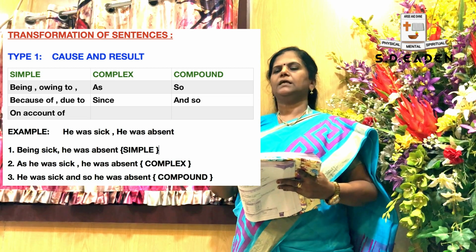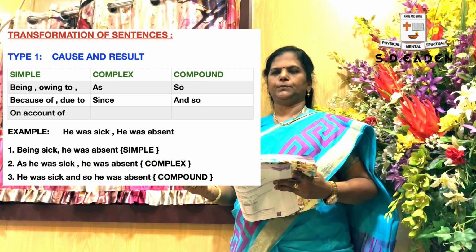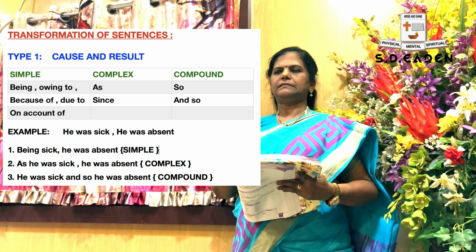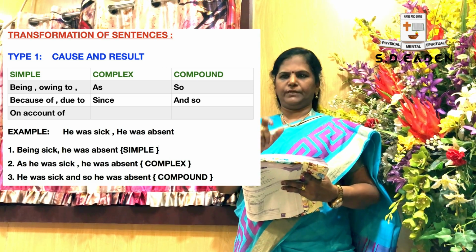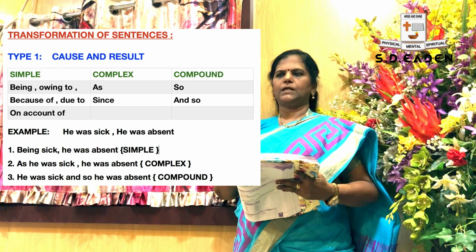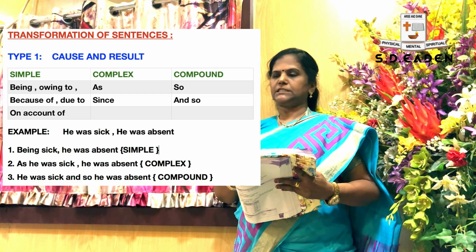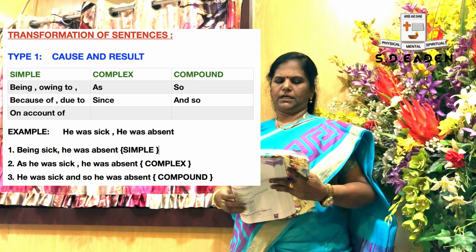For example, if you are not feeling well, what will you do? You will stay at home or you will go to hospital. This is known as cause. You are not feeling well, that's the cause. And what is the result of that? You are staying at home. In that type of sentence, what formula are you going to apply?